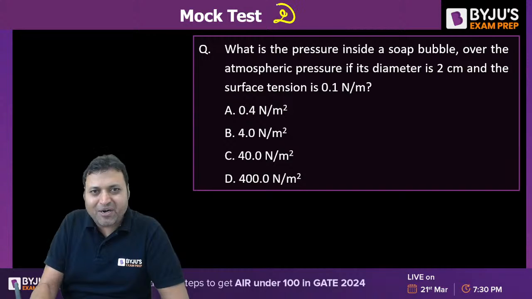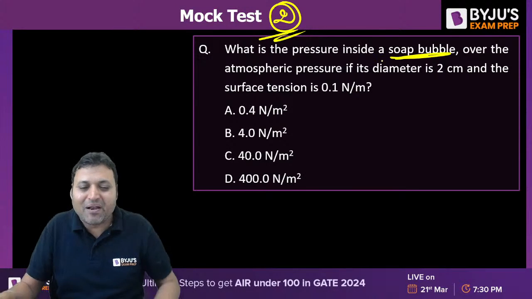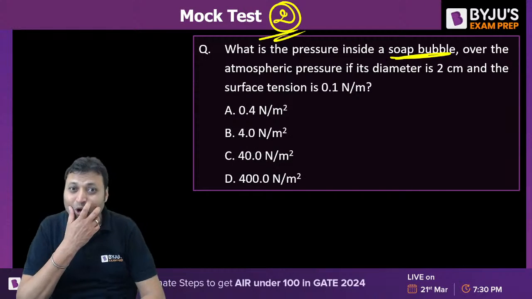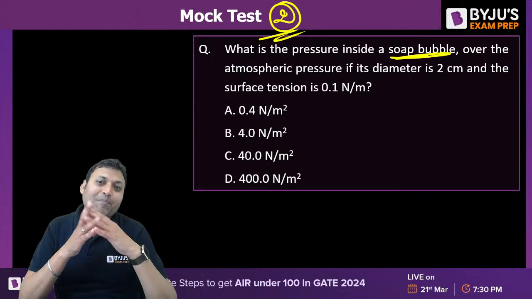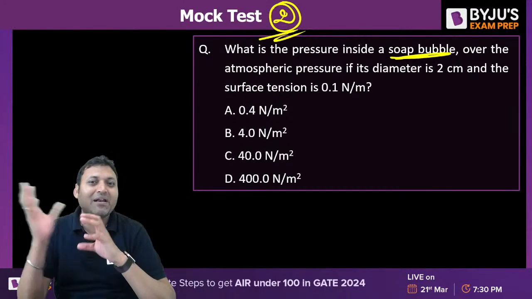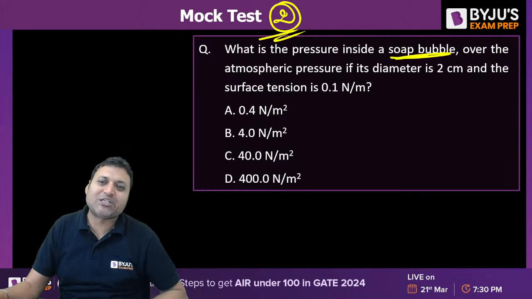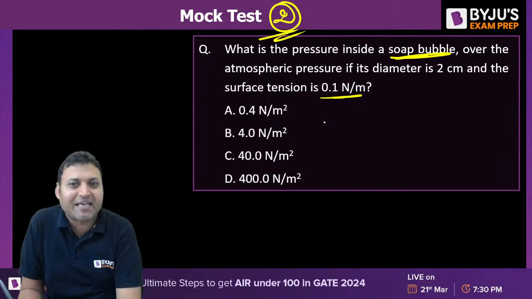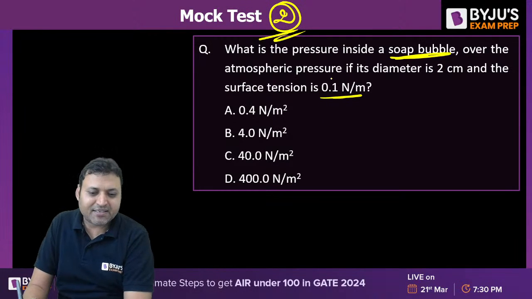Let us move to question number 2. Quickly, what is the pressure inside a soap bubble? Find out the value of pressure in a soap bubble over the atmospheric pressure, meaning the extra pressure, the pressure difference between the soap bubble and the outside pressure. The diameter of the soap bubble is 2 cm and the surface tension for the soap solution is 0.1 Newton per meter. What is the answer to question number 2?